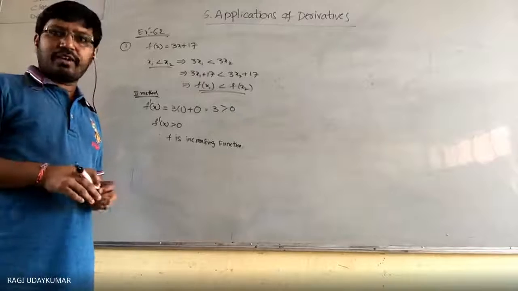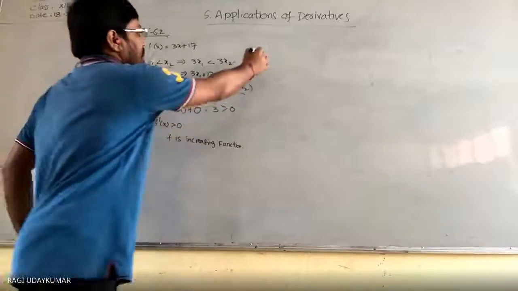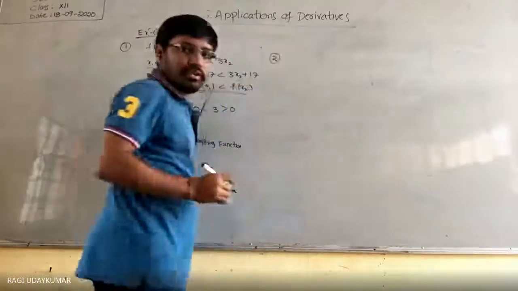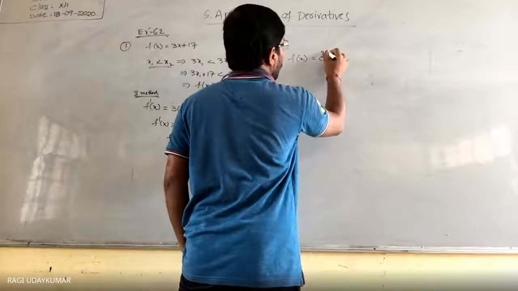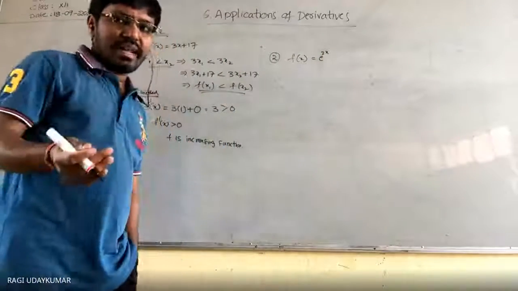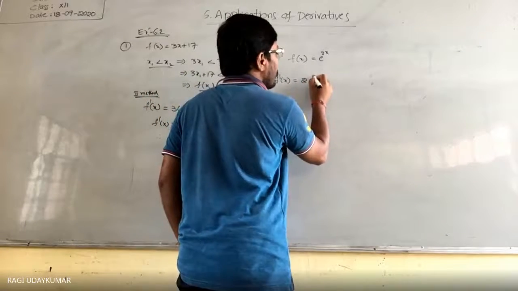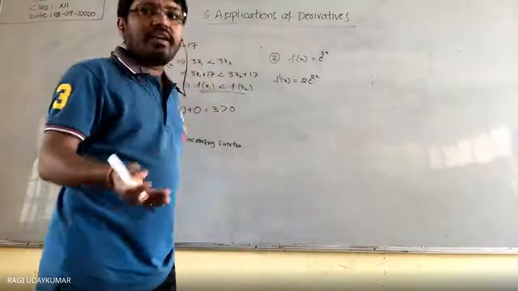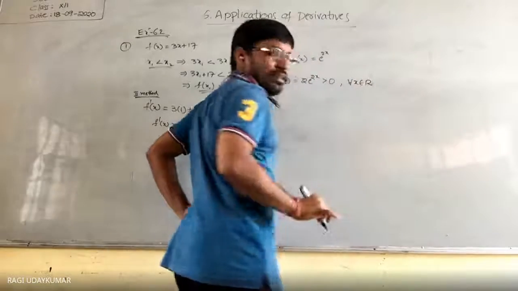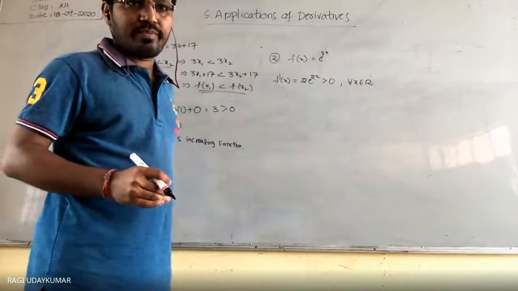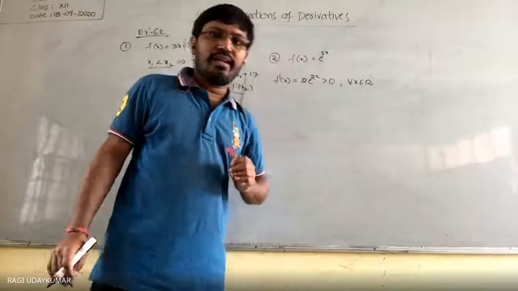For whatever x value you take, even if x takes a negative value. Second question: the function given to you is f of x equals e power 2x. What is the differentiation of this one? f dash of x is equal to 2e power 2x. 2e power 2x is always greater than 0 for all x belonging to real numbers. Any real number x you take into consideration. Here the domain is real numbers. Sir, what if we take x negative?